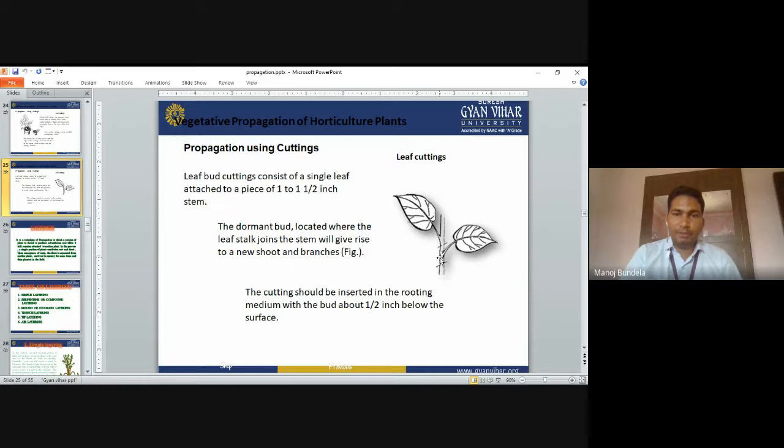The dormant bud located where the leaf stalk joins the stem will give rise to new shoots and branches. The cutting should be inserted in the rooting media with the bud about 1.5 inch below the surface.